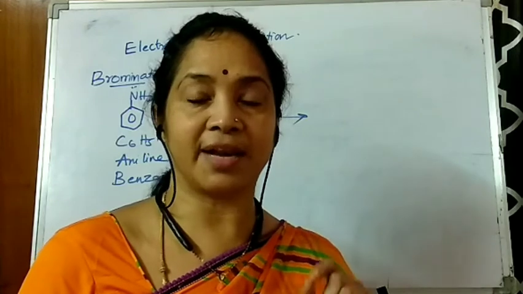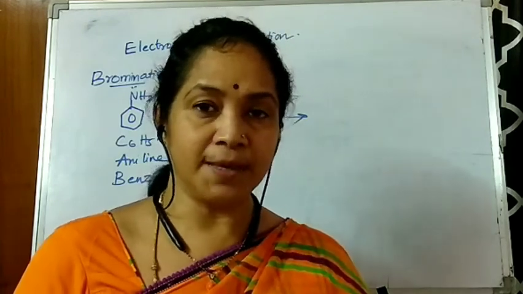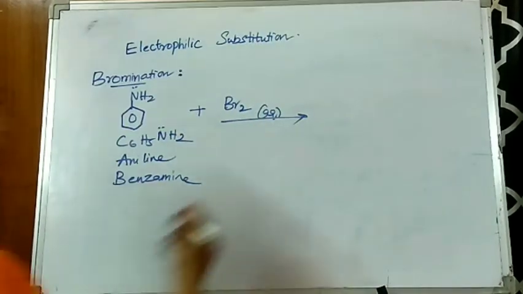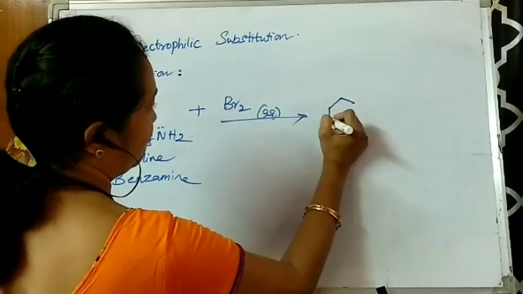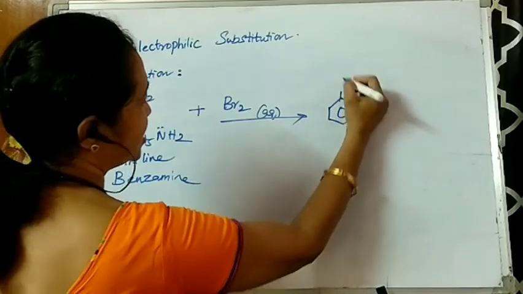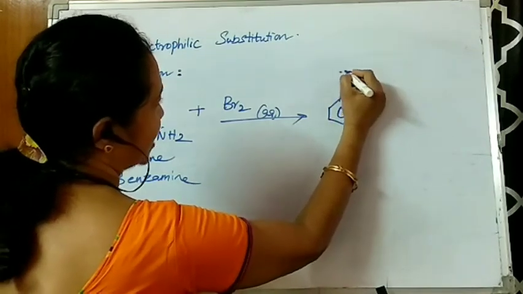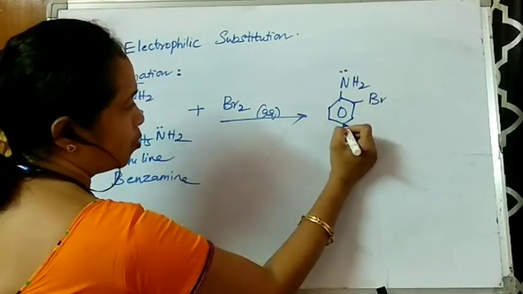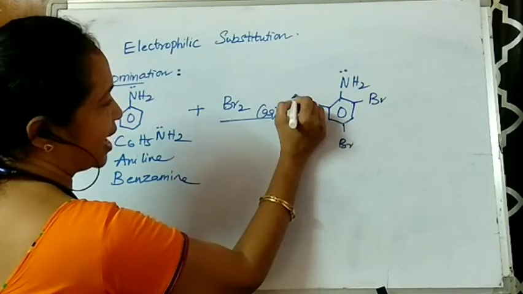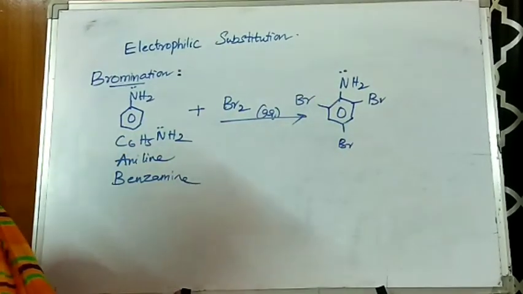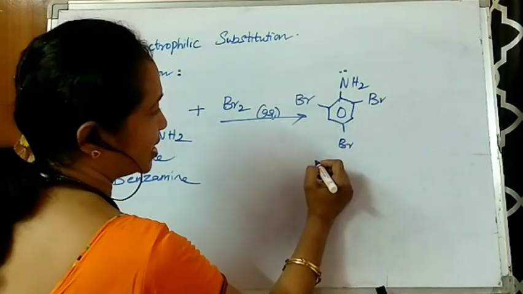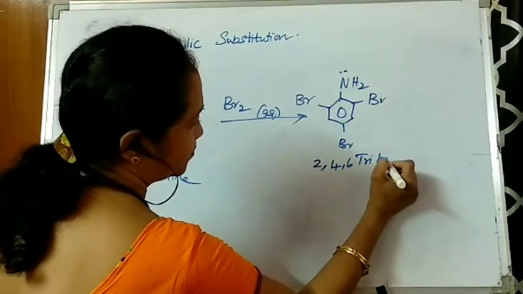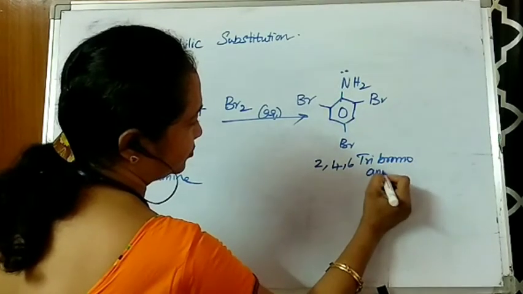That is the ortho as well as para positions. The 2nd carbon, 4th carbon as well as 6th carbon get activated, and a powerful electrophilic substitution reaction takes place. Here NH2 has 2 ortho positions and 1 para position, so bromonium electrophiles come in contact and a tri-substituted bromoaniline is obtained. So we call this 2, 4, 6 tri-bromoaniline.